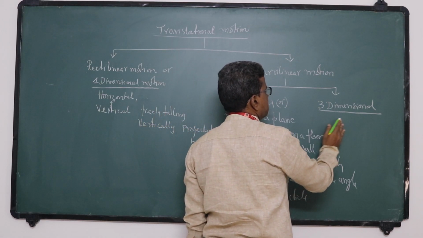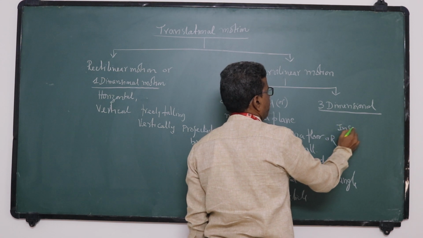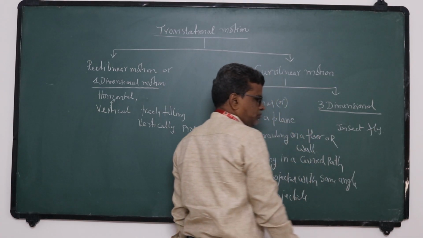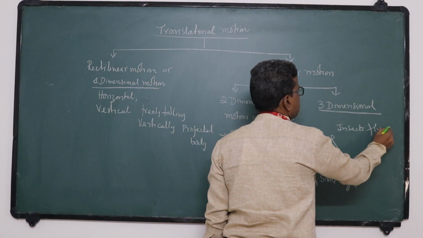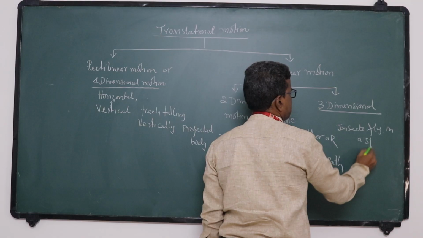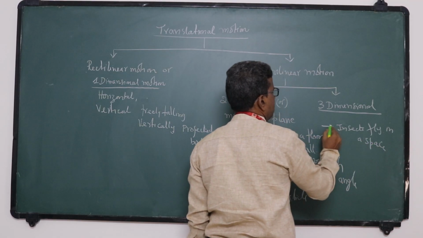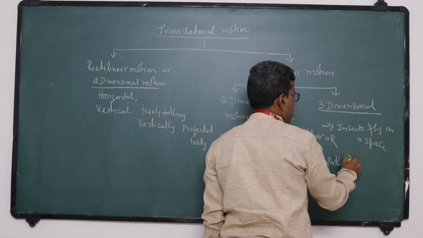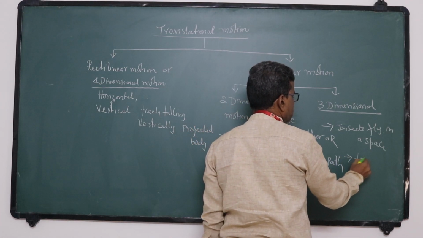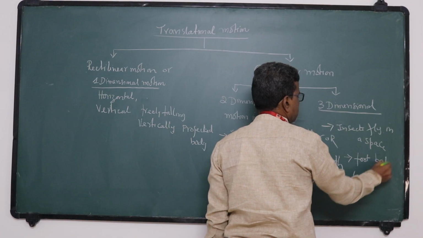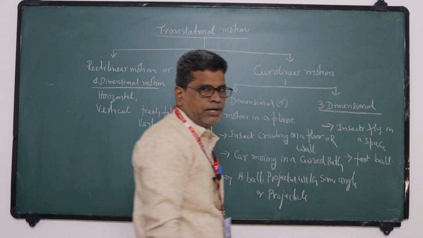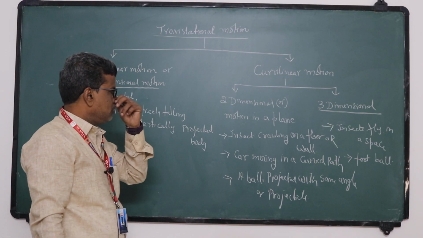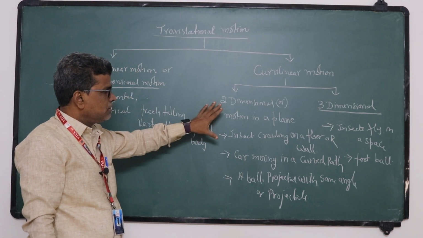Examples: an insect flying in space is an example for three-dimensional motion. And football is three-dimensional motion. So these are the few examples.